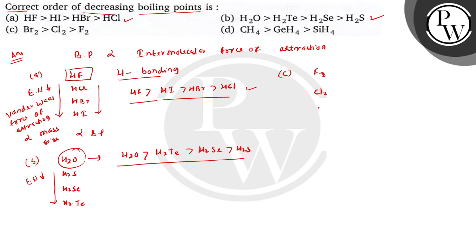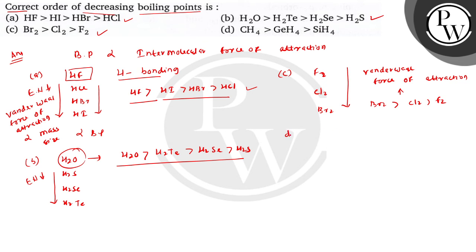It is F2, Cl2 and Br2. So here the force of attraction is only van der Waals force of attraction, the intermolecular force is only van der Waals force of attraction, and as you go down the group, as size increases, van der Waals force of attraction will increase and boiling point also increases. So bromine has the highest boiling point, then chlorine, and then fluorine.